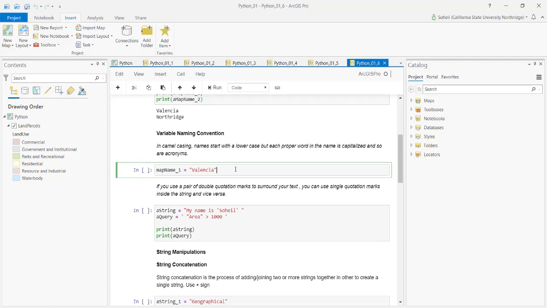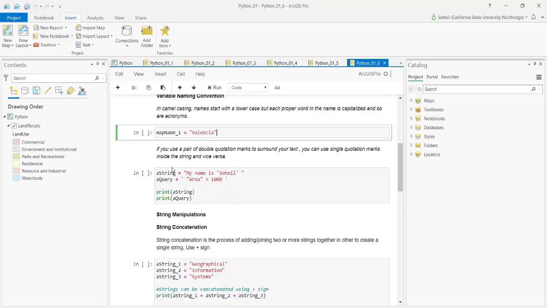So here it is. I put it over here, actually. There you go. So map name: the first word is all lowercase, and the second word starts with a capital letter.